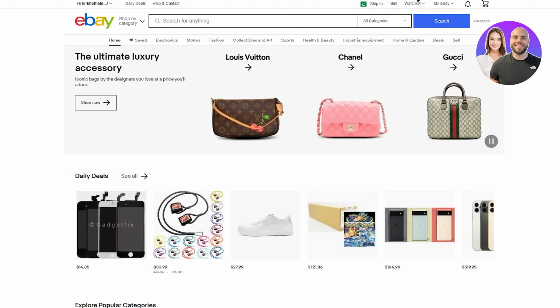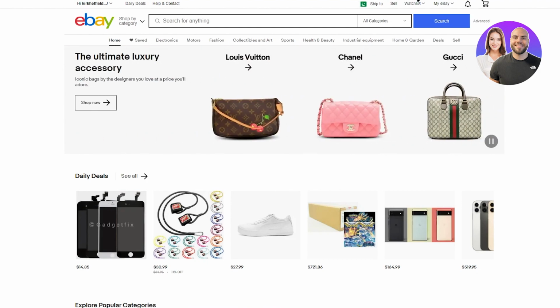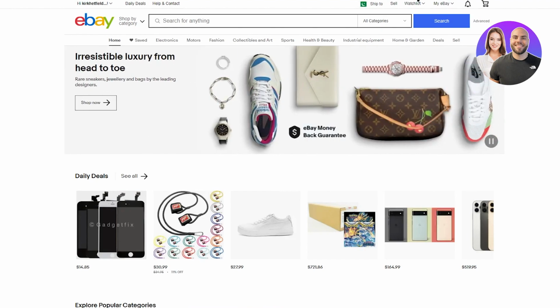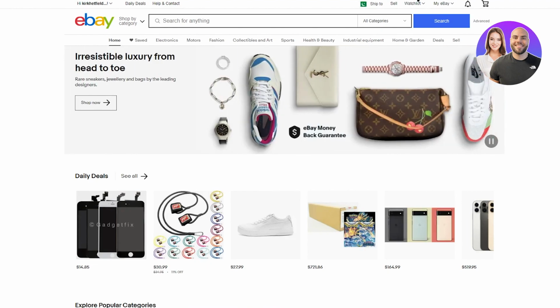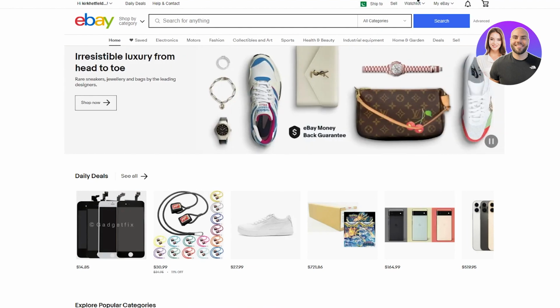But for the next part of the tutorial, I do just want to go over what type of products you can actually sell. We're going to be looking at 2 different types of suppliers, which are CJ Dropshipping and Alibaba.com. There are a number of different suppliers that you can use, and I'll go through some other suppliers later on in the tutorial. But like I say, I just want to go over the process of having a look at some products that you could potentially sell. So let's get over to CJ Dropshipping.